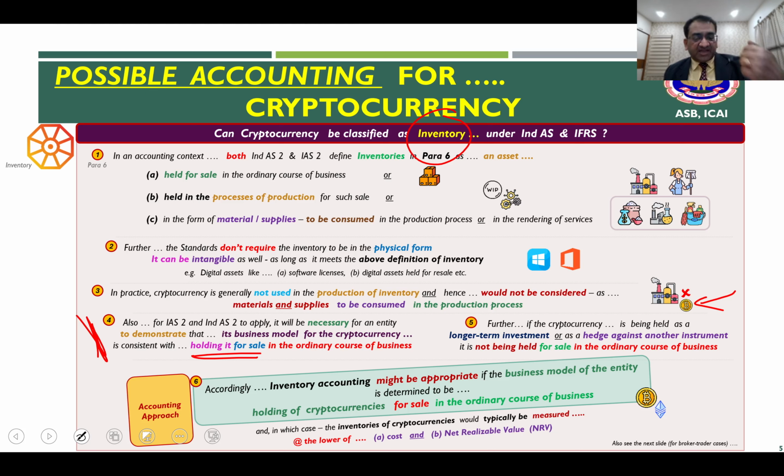And if it is classified as inventory, then what should be the basis of valuation? As we know, under Ind AS 2 and IAS 2, inventory is valued at lower of cost or NRV. The same principle will apply in situations where cryptocurrency is determined for this reason to be inventory. Then you will measure such cryptocurrencies at the lower of cost or NRV. Okay. Now, moving further.